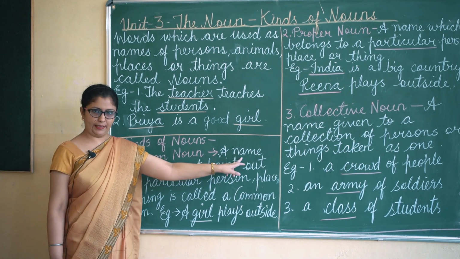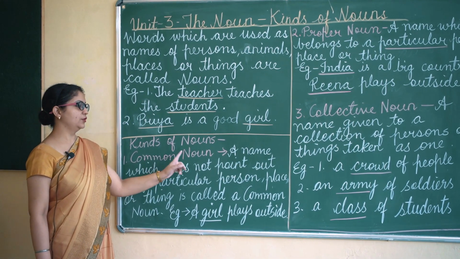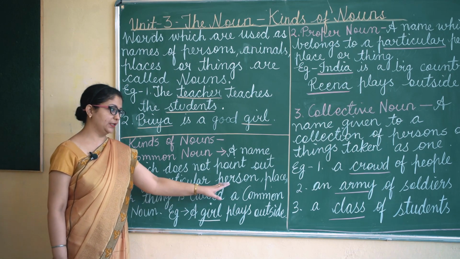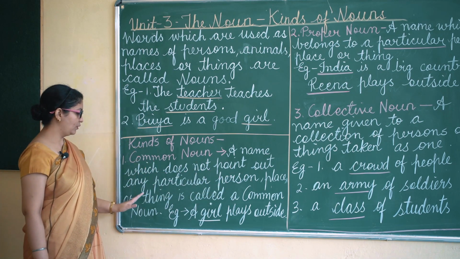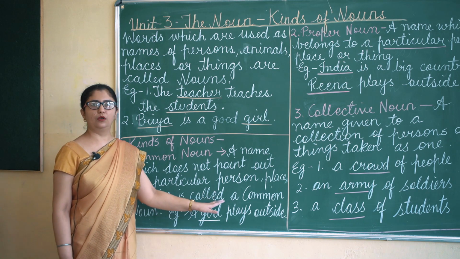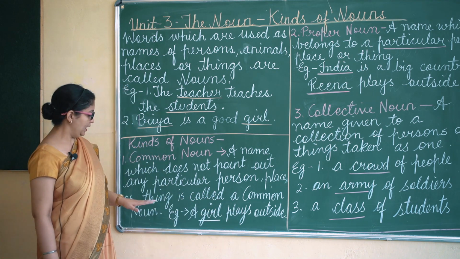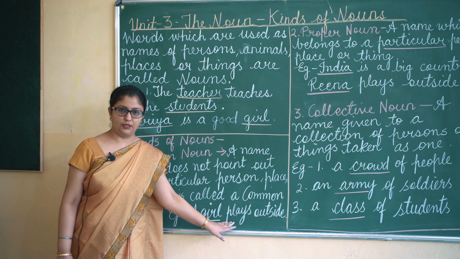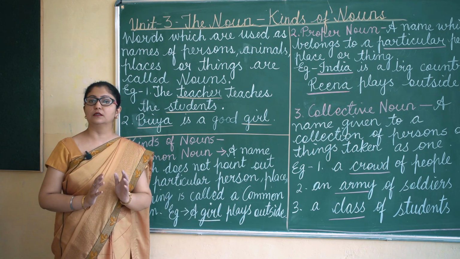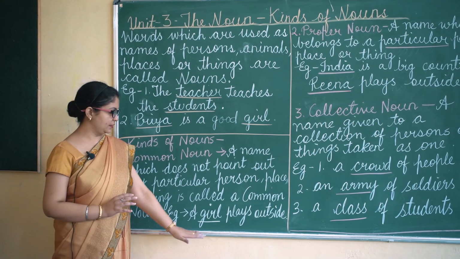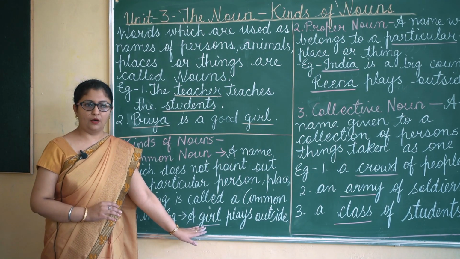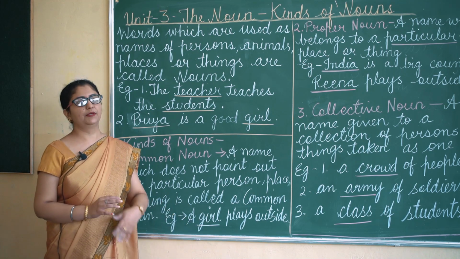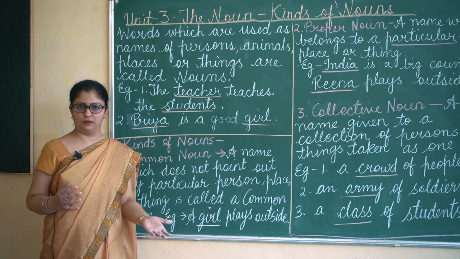Now, a name which does not point out any particular person, place or thing is called a common noun. For example, a girl plays outside. Now when I say a girl, girl is a noun. Why is it a common noun? Because the word girl can be commonly used for any girl.